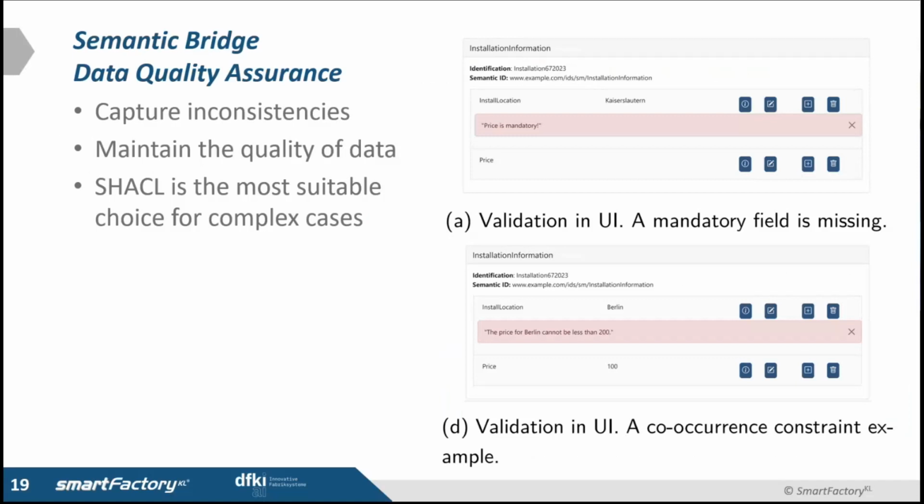For data quality assurance and validation of input data, we want to be able to capture inconsistencies and maintain the quality of the data. And SHACL is the most suitable choice for complex cases. On the top, we have a simple case: we say that the price is a mandatory field and the user should provide it when creating the submodel. But there might be co-occurrence constraints, so the constraint depends on the value of another field. For example, if the city is Berlin, then the price should be more than 200. This is a complex scenario, and for a complex scenario, SHACL is the most suitable choice.